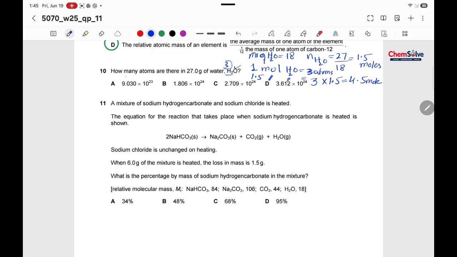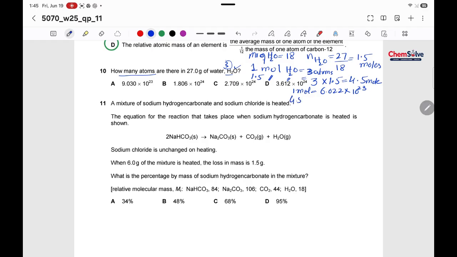But we have to give the number. 1 mole is equal to 6.022 times 10 raised to power 23. We have done this already in the mole series.